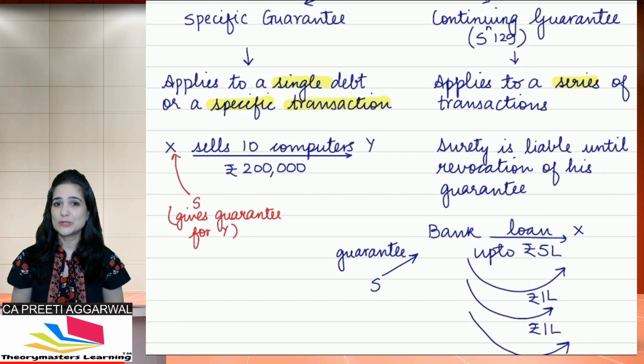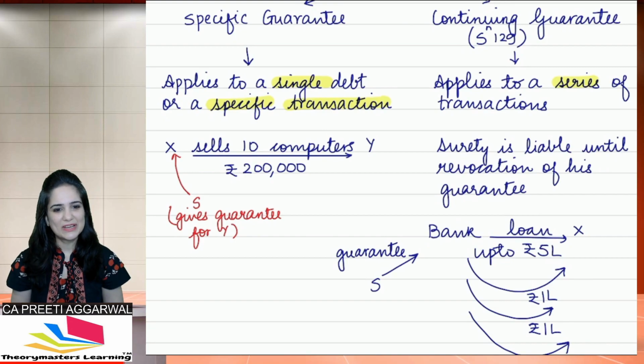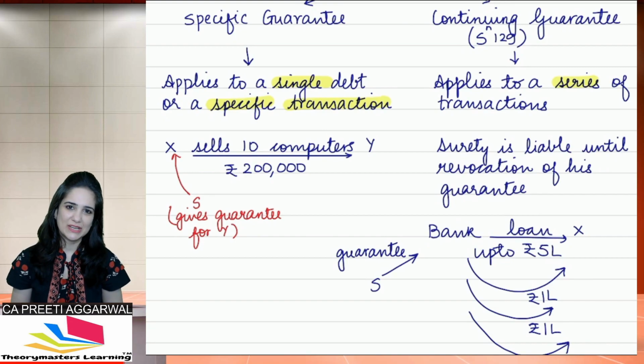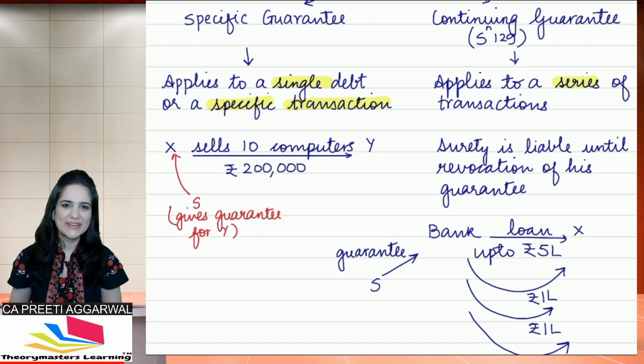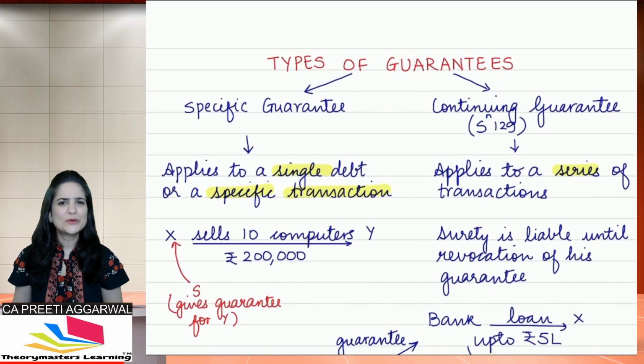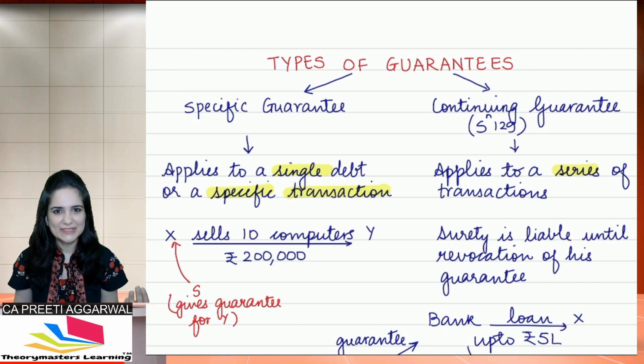What if Y fails to pay money? Then X can recover it from the surety. But transaction is over, the guarantee also comes to an end. What is continuing guarantee? It is a guarantee which applies to a series of transactions one after the other.